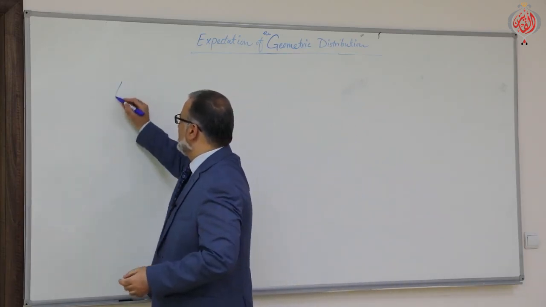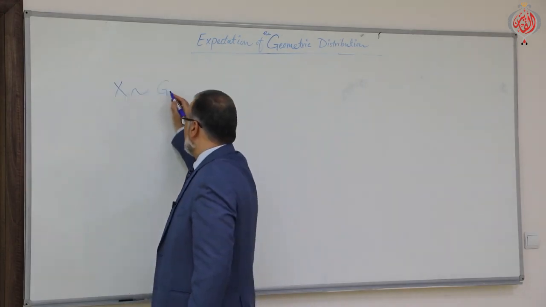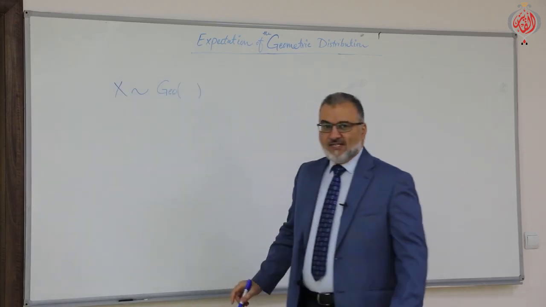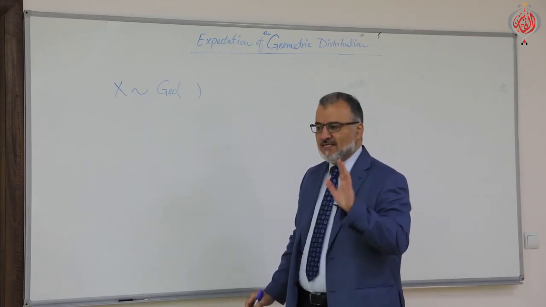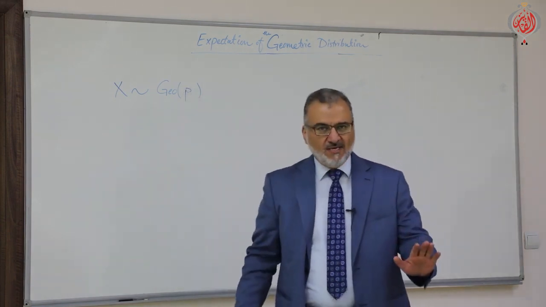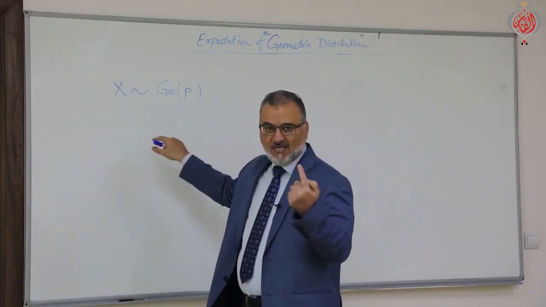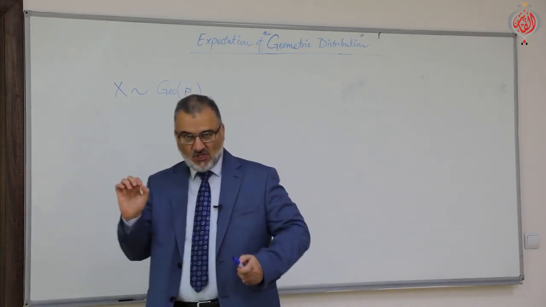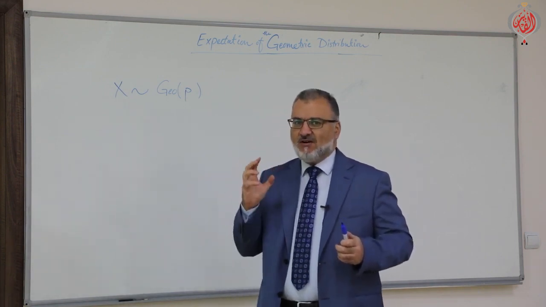Of course, if we again have a discrete random variable which follows the geometric distribution, we always mentioned that we have only one parameter in the geometric distribution, which is P, the probability of success. So only one parameter. Once we know that parameter, which is the probability of success in the first trial, let me review with you the meaning of geometric distribution.